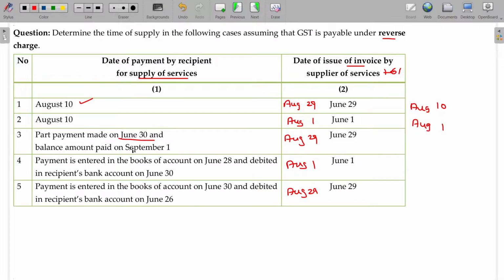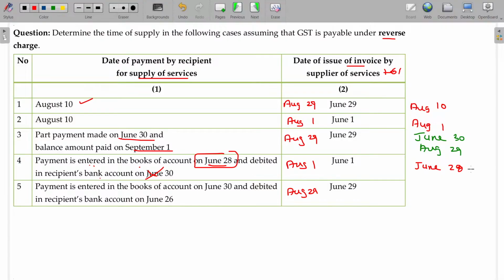Here there is a first part and a second part. For the first part, June 30; for the second part, August 29. And here, the payment is entered in the books of account on June 29 and debited later. So between these two, whichever is earlier, June 28.